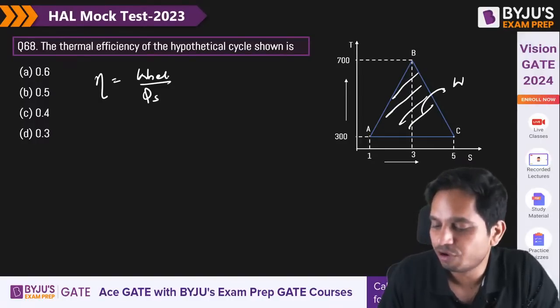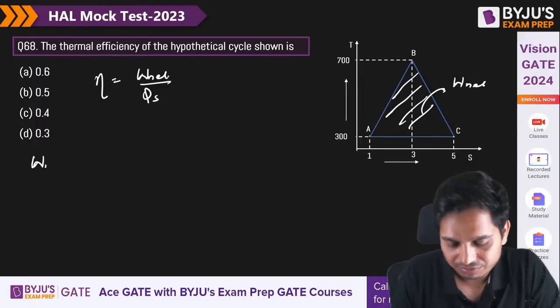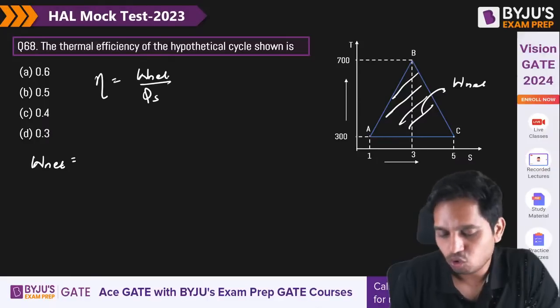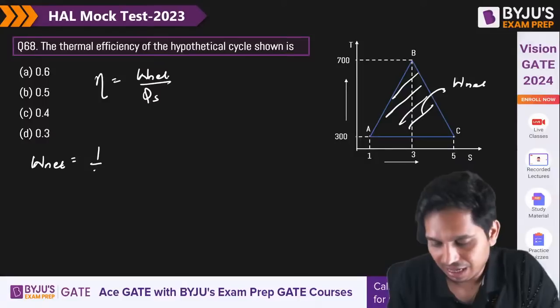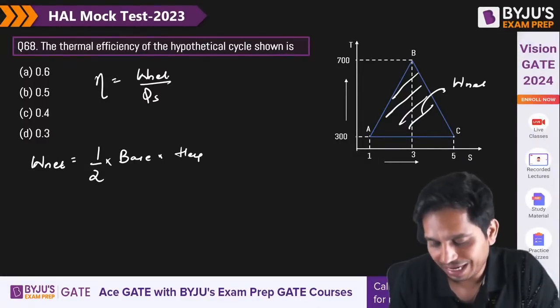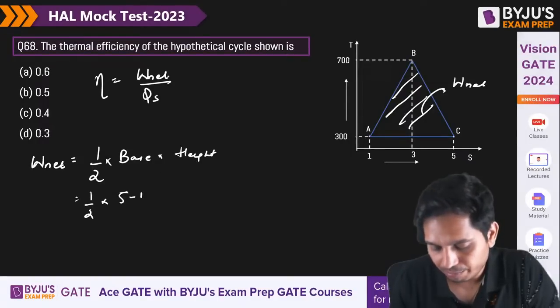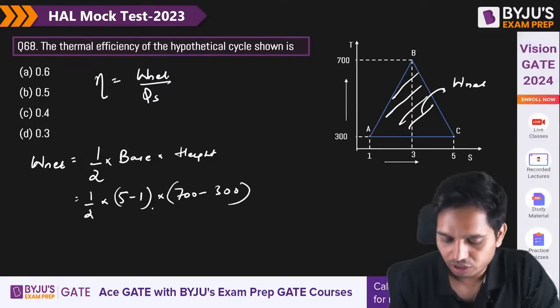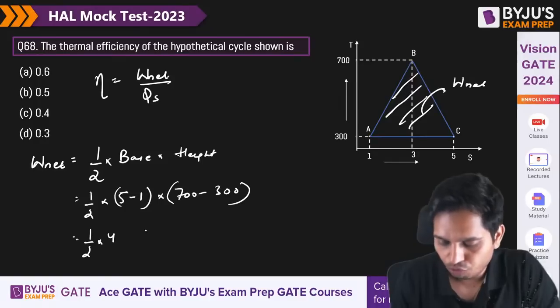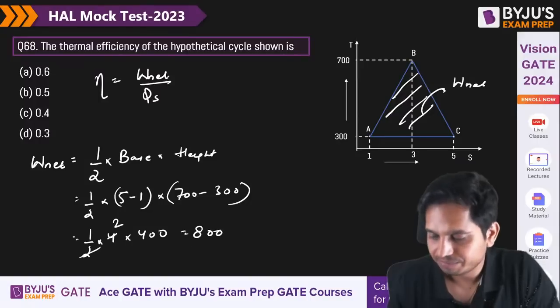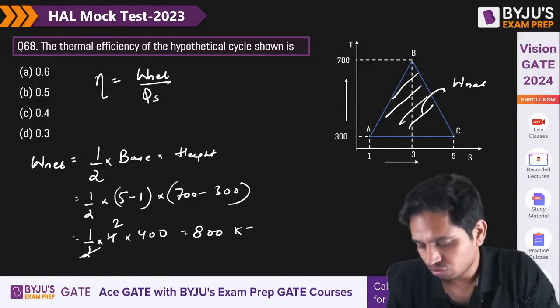Net work is equal to the area of the triangle, so half base into altitude height. Base is 5 minus 1, height is 700 minus 300. So 1 by 2 into 4 into 400 is 800. Let us say kilojoule.